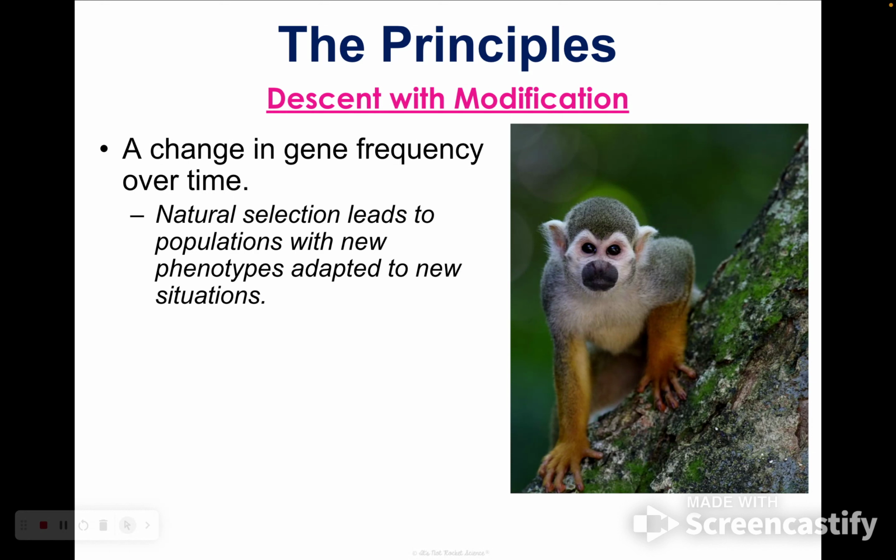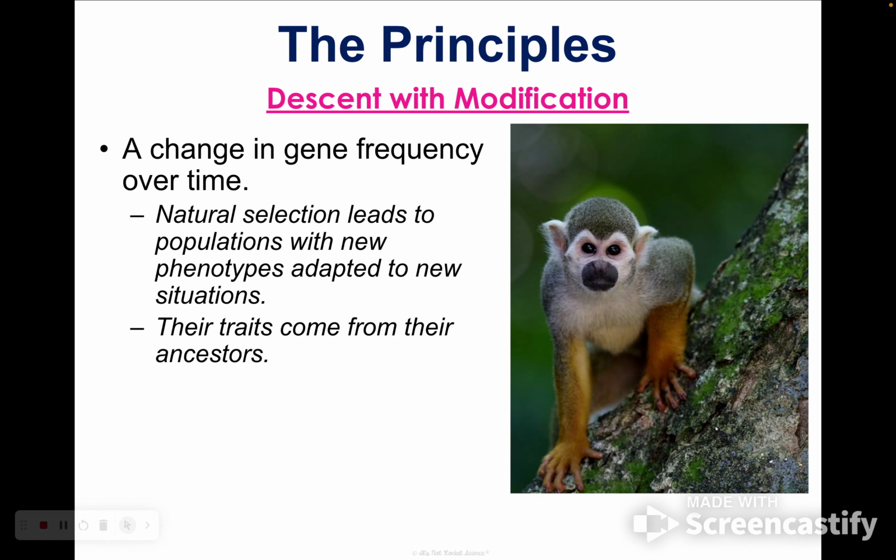So something to remember is that nature doesn't care what your genes are, it cares what your traits are. So it's not acting on your genes necessarily, it's acting on your phenotypes, or your actual physical characteristics. So it doesn't care whether you're homozygous or heterozygous or any of those specific combinations. As long as you can survive in that environment, you're going to survive.